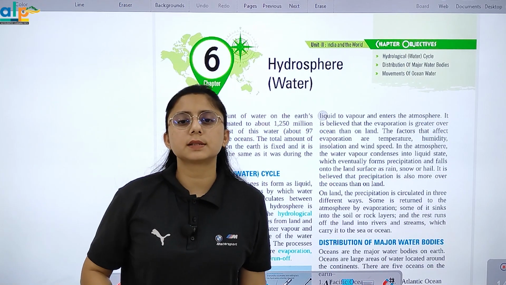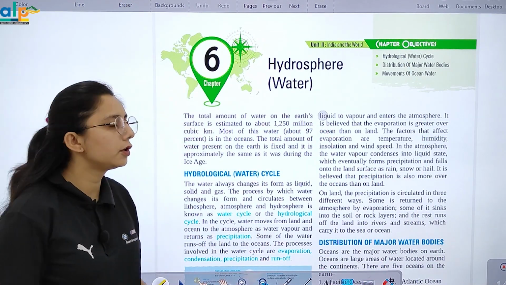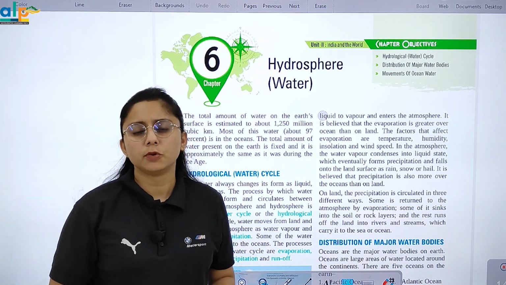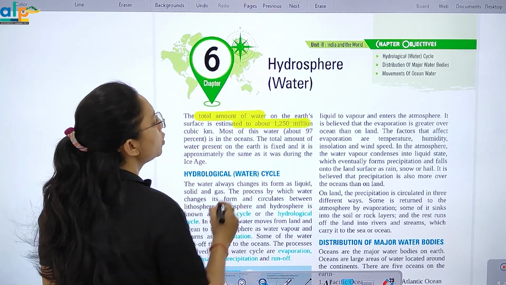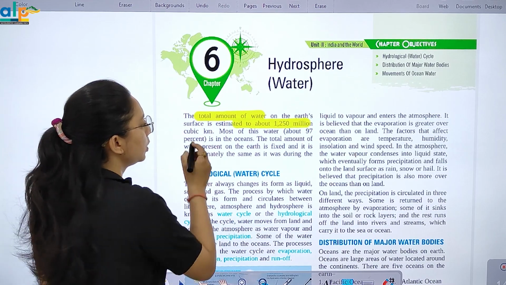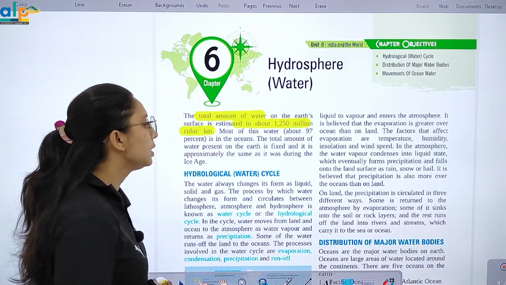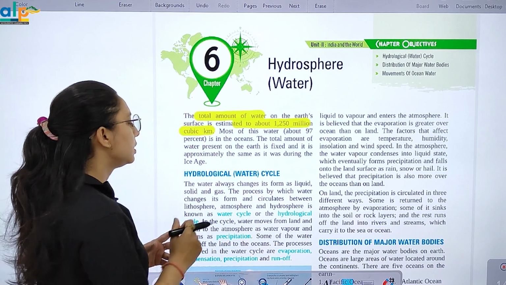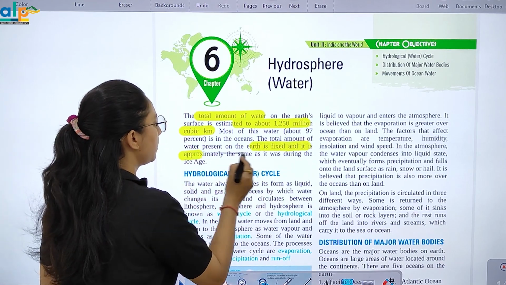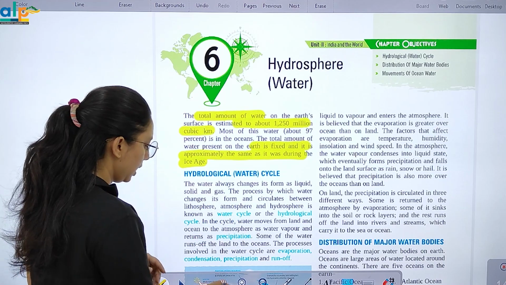Now children, today let's start with chapter number 6, that is hydrosphere. Hydro means water. तो हम water की बात करेंगे. The total amount of water on the surface is about 1215 million cubic kilometer. मतलब जो 97% of water है वो हमारे ocean में, right? They are present on earth in fixed amount and it is approximately same as it was during the ice age.